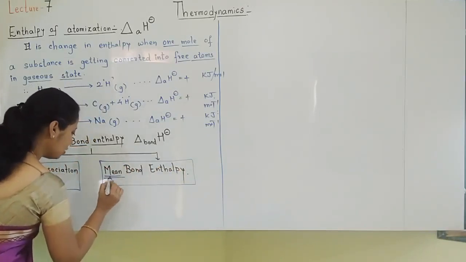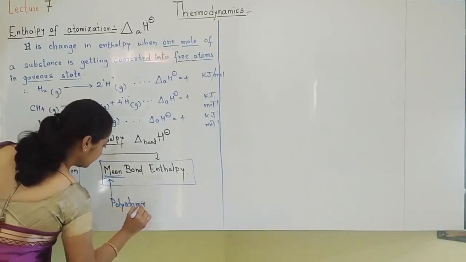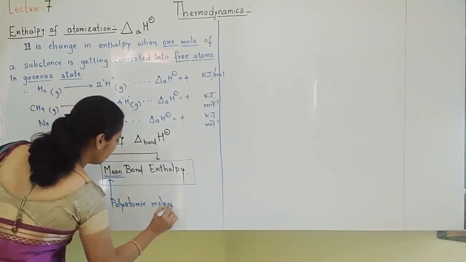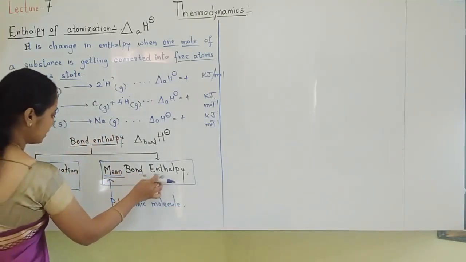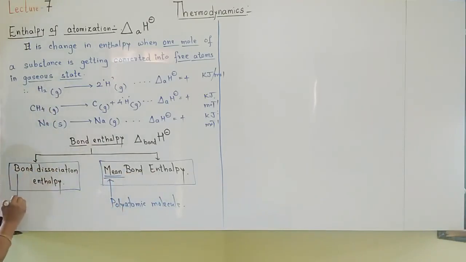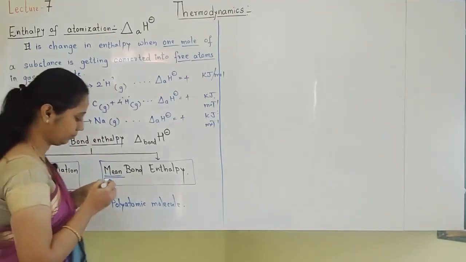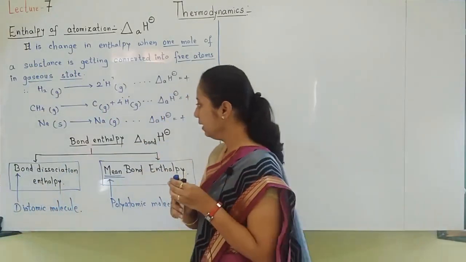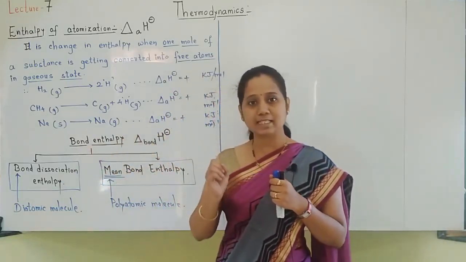Mean or average is calculated when it is a polyatomic molecule. For a polyatomic molecule, many atoms are there, so an average is calculated. So we have to use this term for polyatomic molecules, understand the difference. And bond dissociation enthalpy is calculated for diatomic molecules. Bond enthalpy, let us divide into two types based on what type of molecules it is applied for.